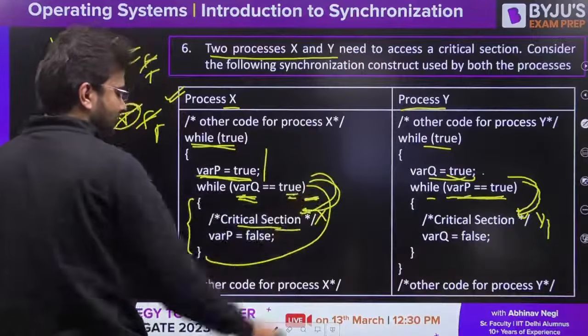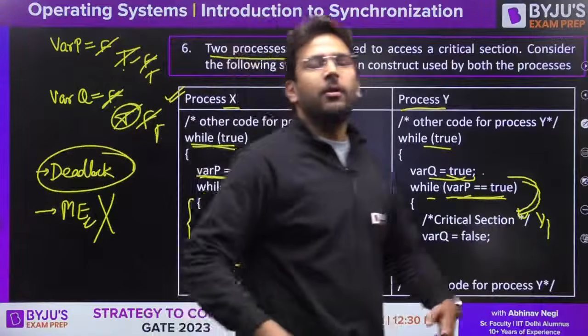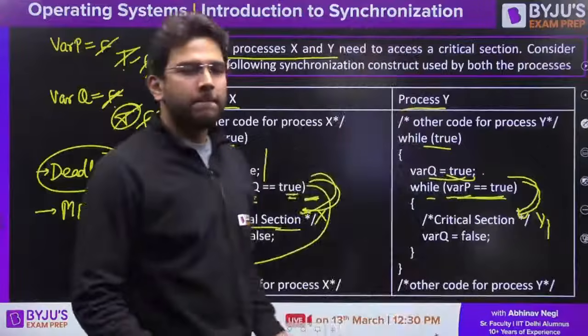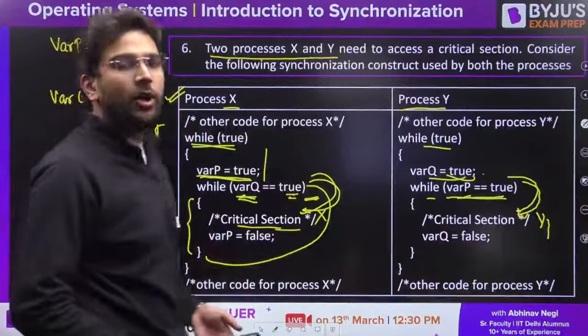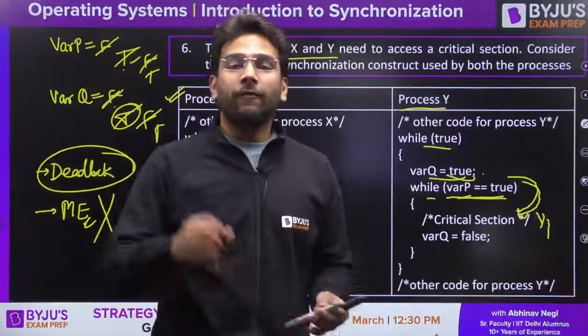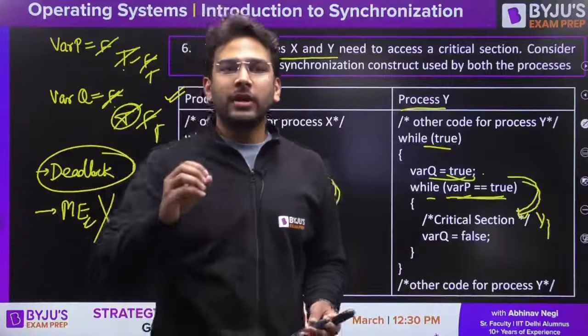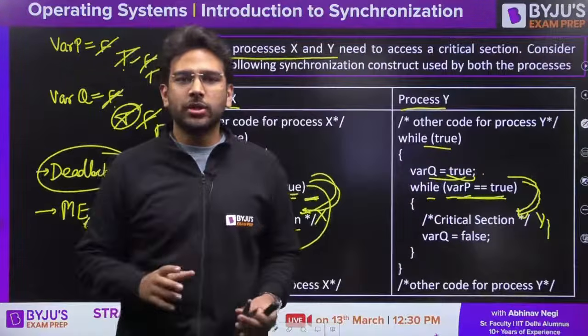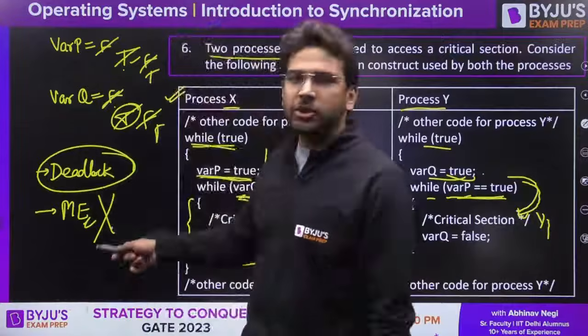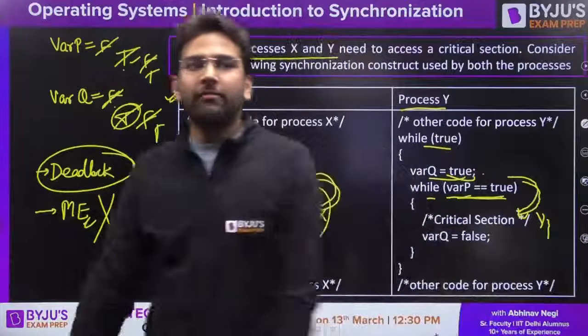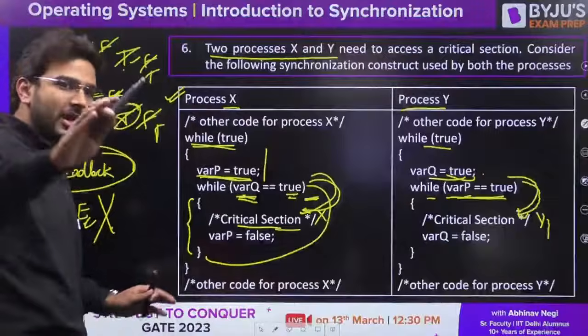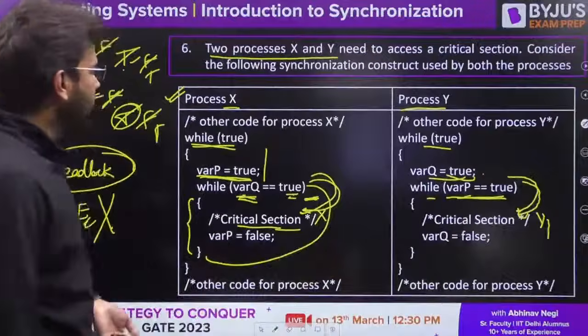True, yes, access the critical section. That means if mutual exclusion is not there, deadlock cannot occur, because one of the necessary conditions for deadlock is mutual exclusion. But here you can see mutual exclusion is not present, so deadlock will never occur. Yes, that is correct.